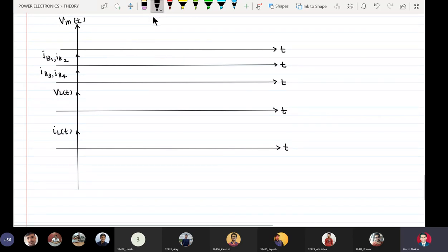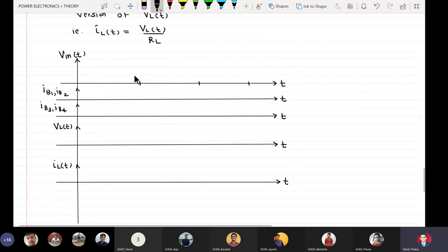We'll draw only 1.5 cycles. So it is 0, T by 2, T, 3T by 2. If you want, we can write it above: 0, T by 2, T, 3T by 2, and we'll have 2T there.